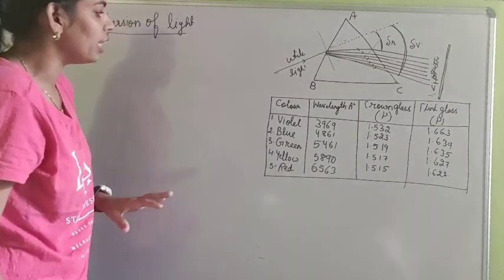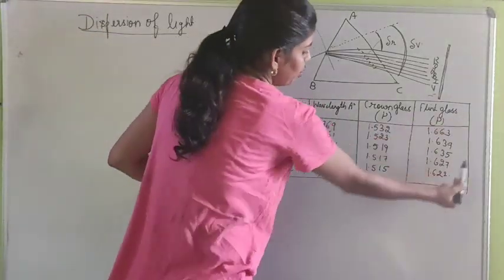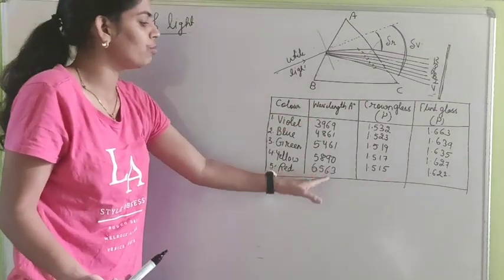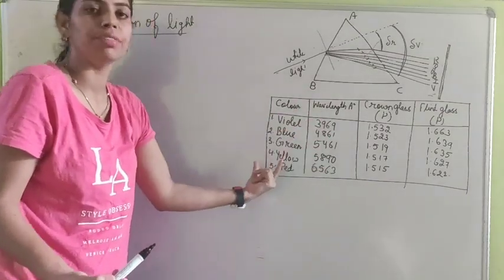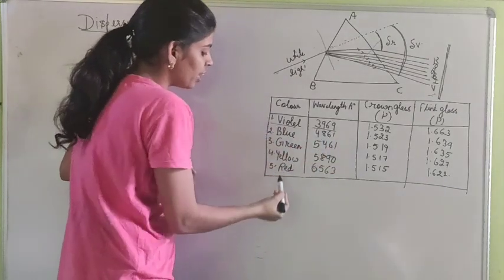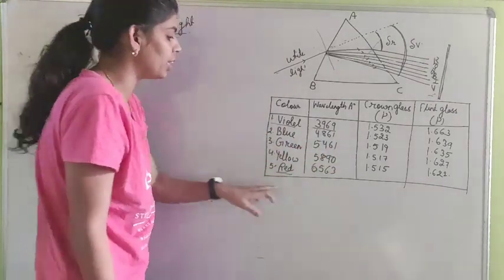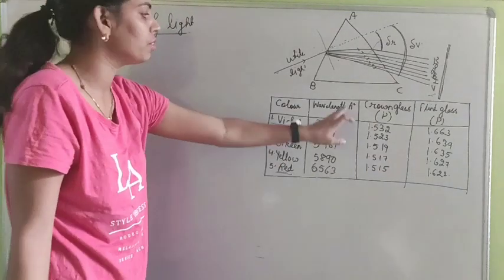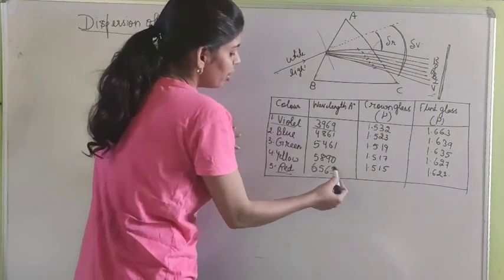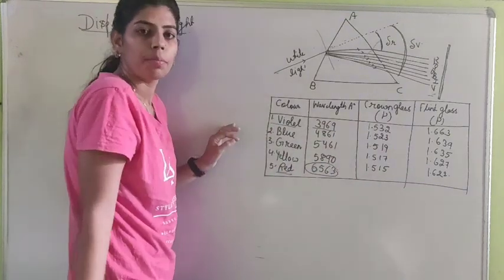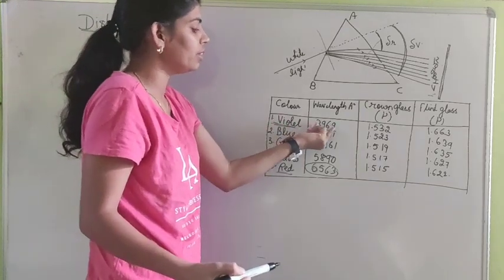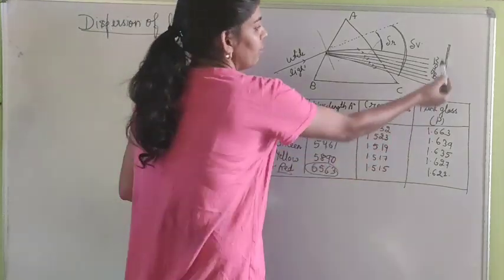First, let's see. I have drawn a table over here. These are the different colors, and this is the wavelength associated with these different colors. The wavelength for violet is 3969 and the wavelength for red color is 6563. This is in Angstroms. So here you can see that the wavelength for the red color is maximum and the wavelength for violet color is minimum out of these 7 colors.